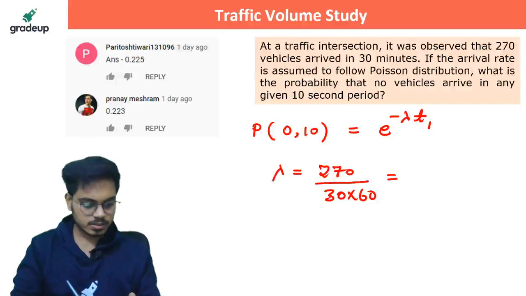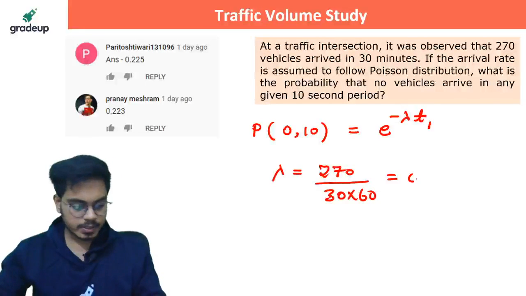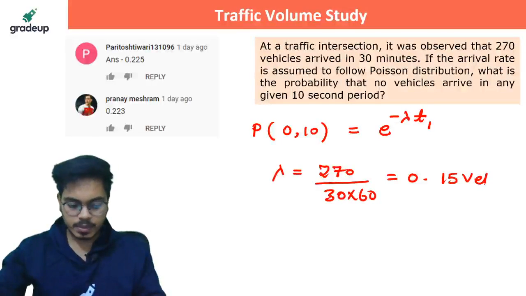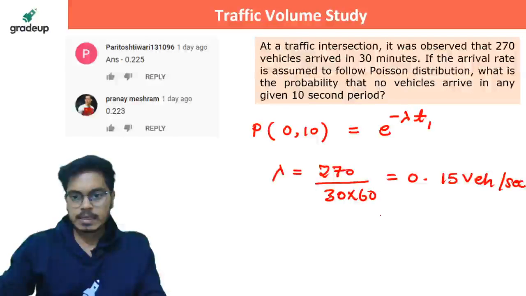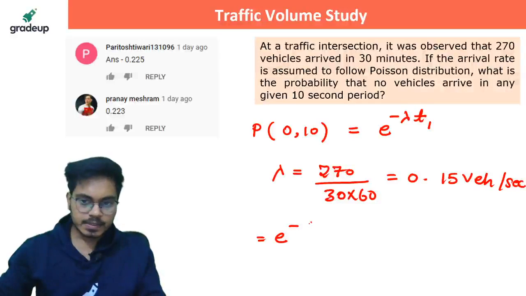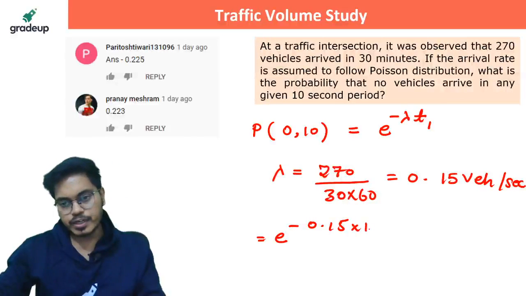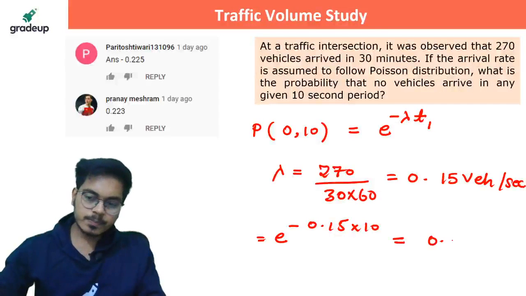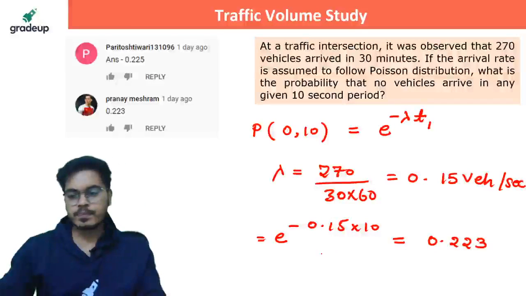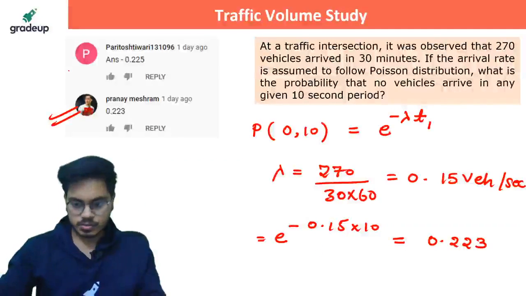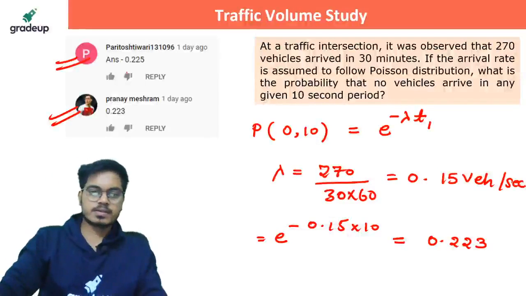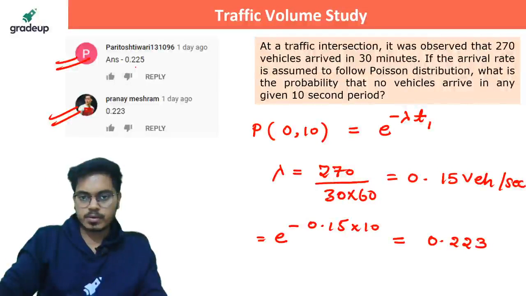How much is this? 0.15 vehicles per second. Correct? Okay. So putting the values here, e^(-0.15 × 10), and this would be 0.223. So that is the correct answer. Pranay also gave the right answer and Paritosh also gave the right answer.